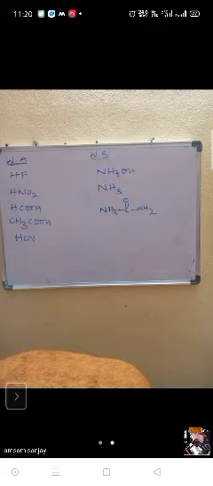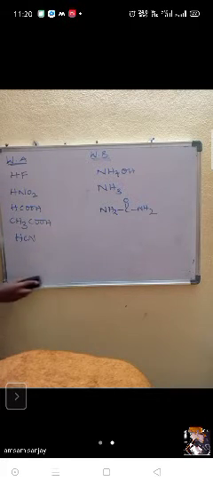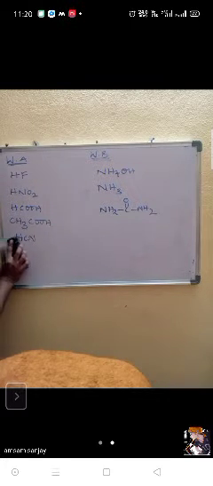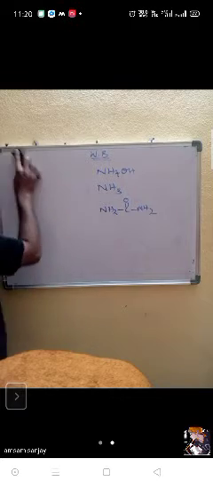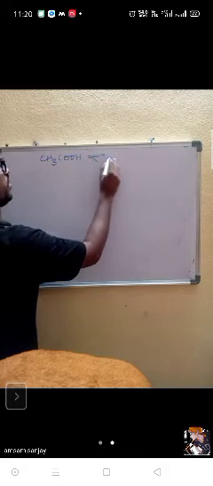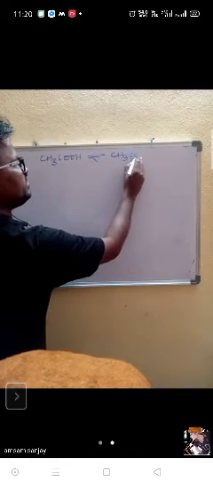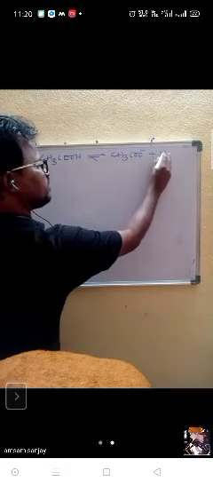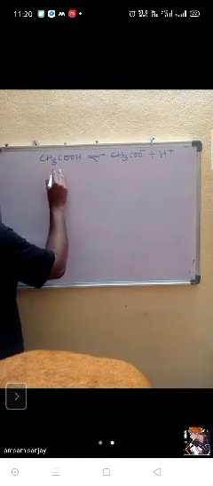For example, you will get an idea. Here I am writing, can you see? I am taking any one weak acid. See carefully: CH3COOH, this is acetic acid. How does it dissociate? CH3COOH gives CH3COO minus and H plus. Why have I written a reversible reaction? Who will say this?